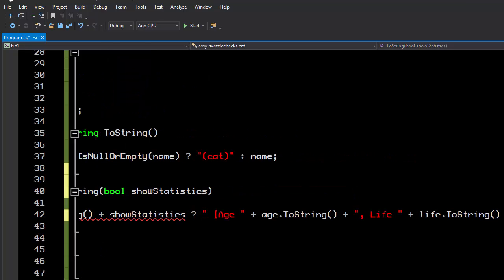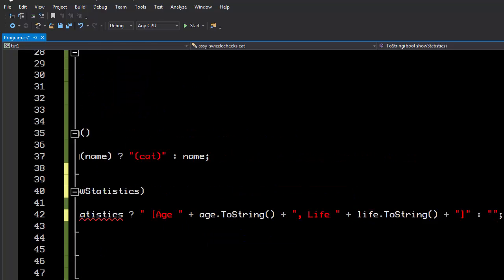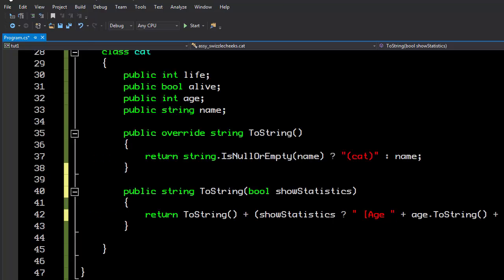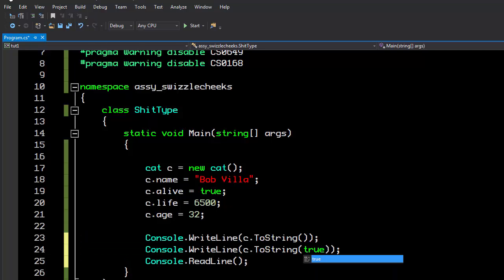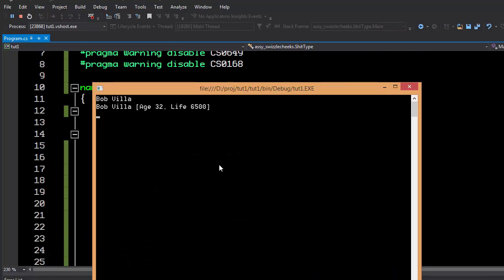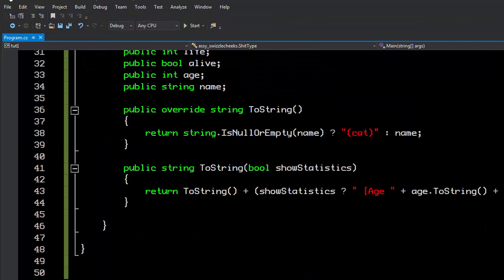And now if I want to say ToString, this should return just cat, and if I say ToString true, this should return cat with the statistics, as you can see. And that is what's called function overloading. Overloading is when we have multiple functions with the same name with different signatures. This is called a signature.